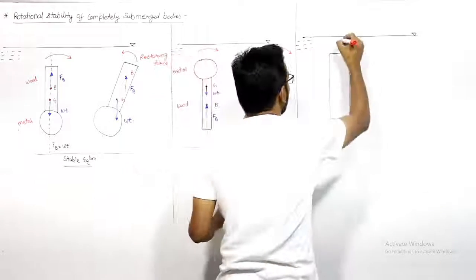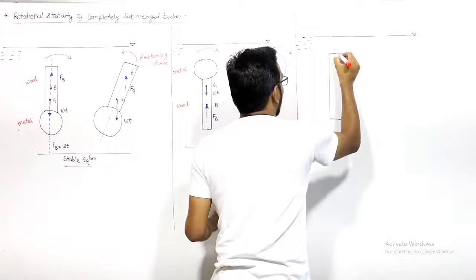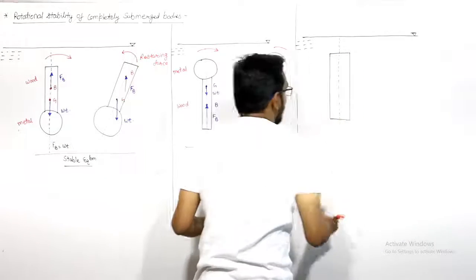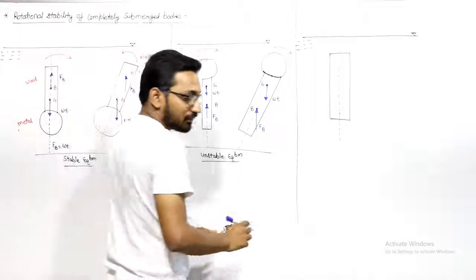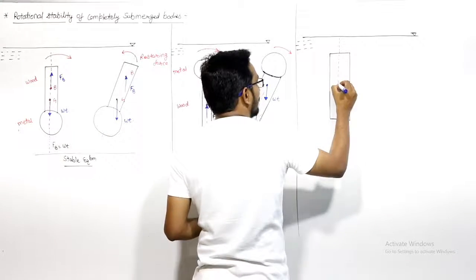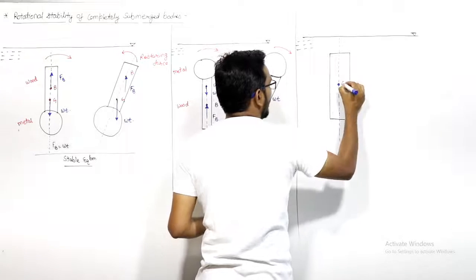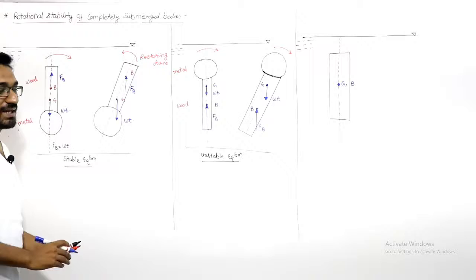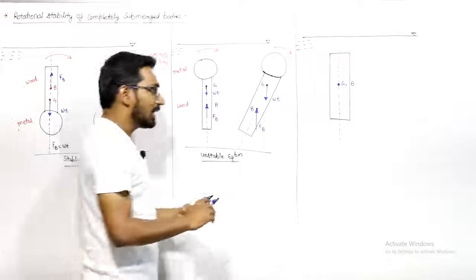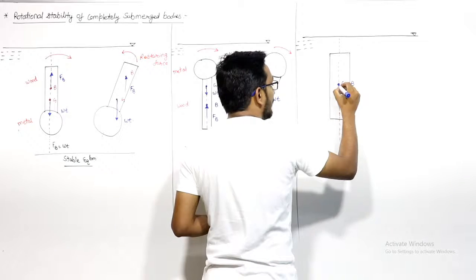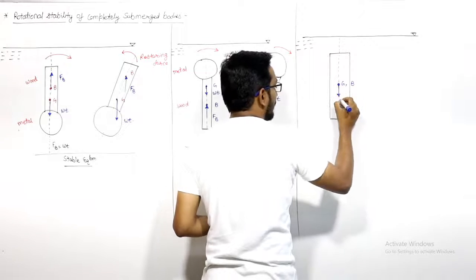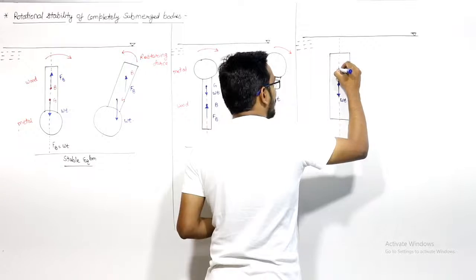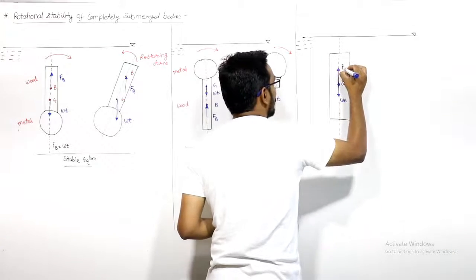This is a homogeneous body, and let us say this is the axis of this body. If this body is homogeneous and symmetrical, we can say that center of gravity and center of buoyancy will lie at the same place. We can say they will coincide, and you know, on the center of gravity we have a weight acting in the downward direction. On the center of buoyancy we have a buoyancy force acting in the upward direction.